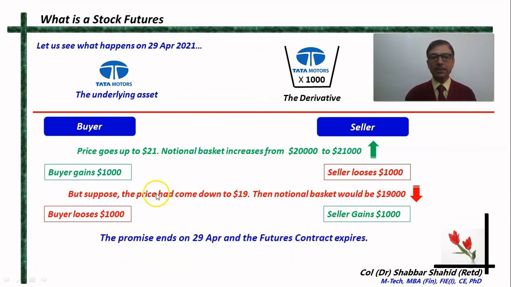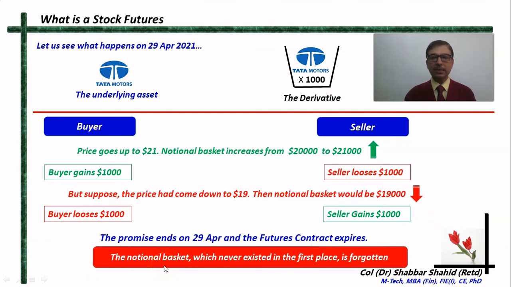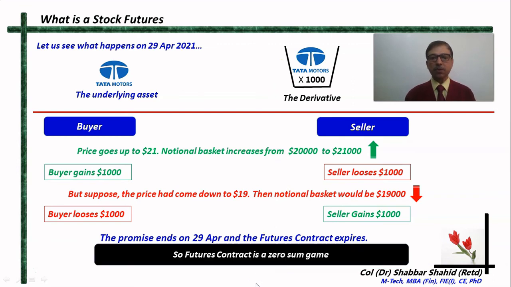Alright, and in either case, whichever party wins, whichever party loses, the promise ends on 29th April and this future contract expires. Alright, and this notional basket, which never existed in the first place, just vanishes into thin air and is forgotten. And ultimately, this future contract is a zero-sum game. Why zero-sum game? Because whatever one party gains, the other party loses.